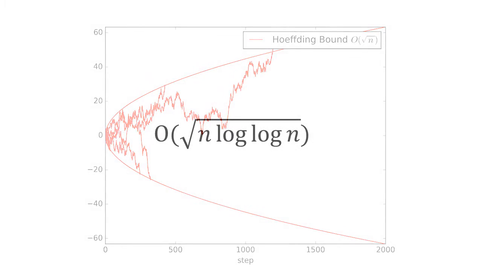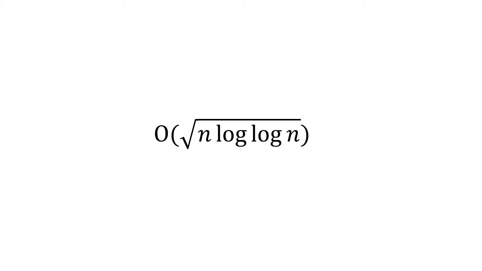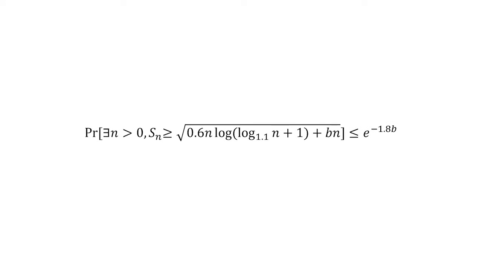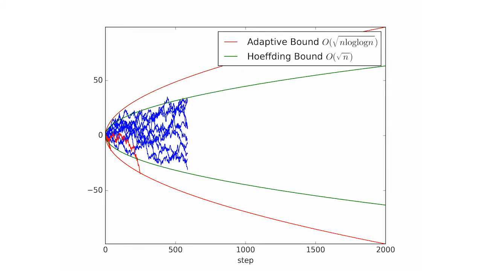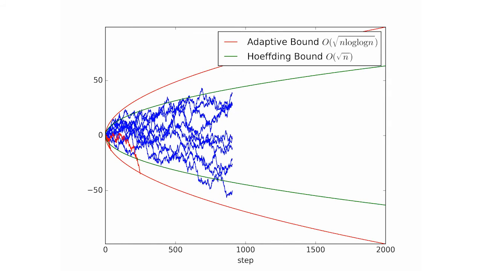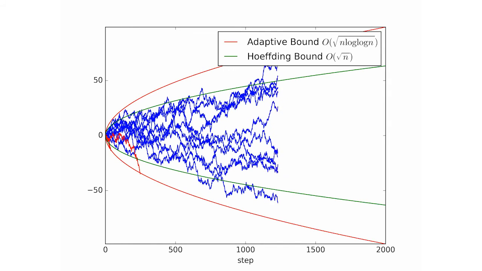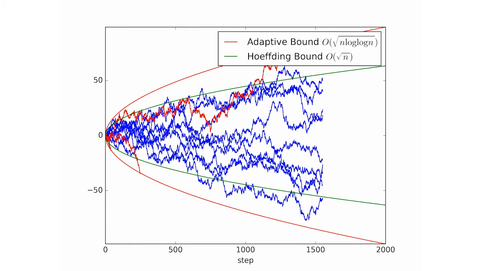It is a known fact that boundaries scaling asymptotically as n log n is both necessary and sufficient to bound the probability of ever crossing. As our contribution, we provide the tightest bounds known to date and achieve state-of-the-art empirical performance on a variety of problems while retaining good theoretical guarantee. In particular, we show that this bound has controllable crossing probability and is significantly tighter than bounds in previous works.